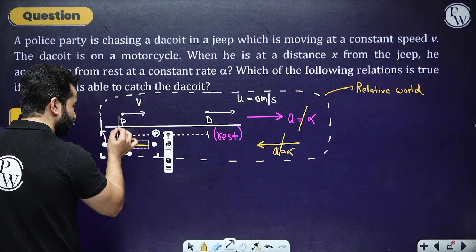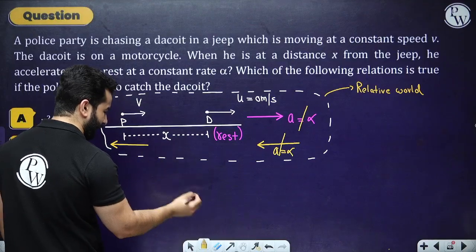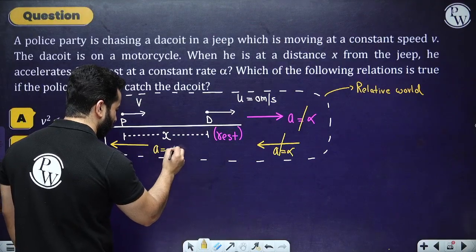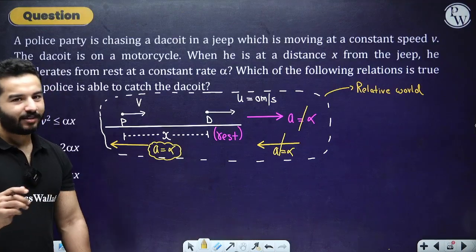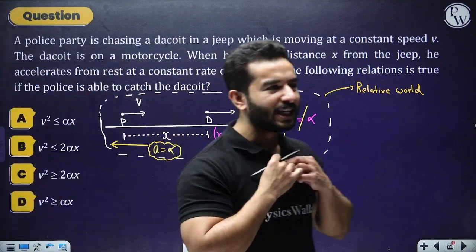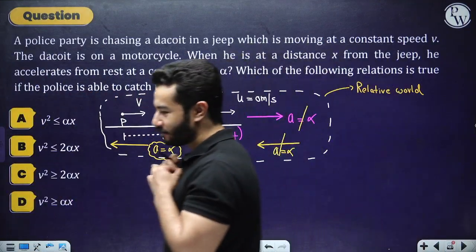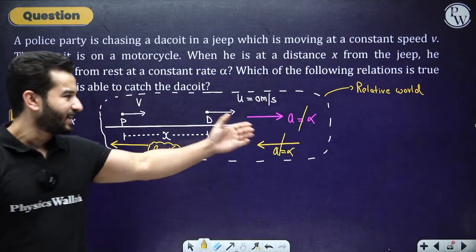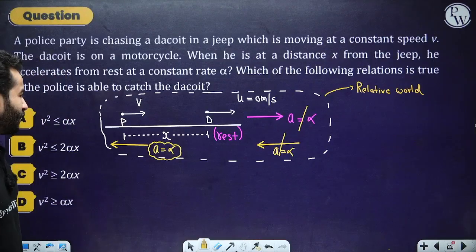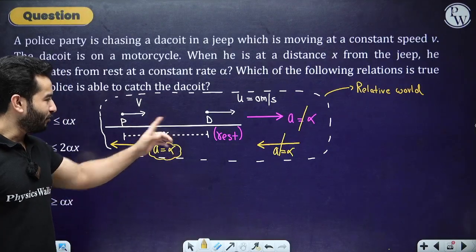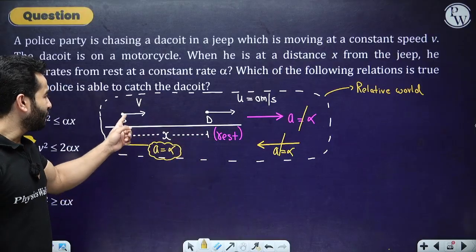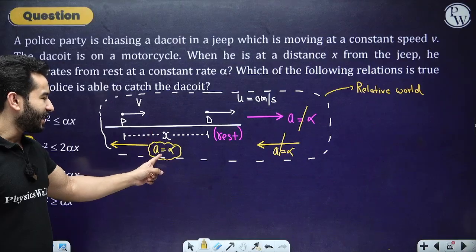So now this police jeep also has an acceleration of alpha in this direction. Whatever I have said, I've just written in the next slide. Mathematically, it is the same thing. We have applied the same acceleration alpha. Now it is at rest. This police jeep is moving with velocity v with a retardation of alpha.